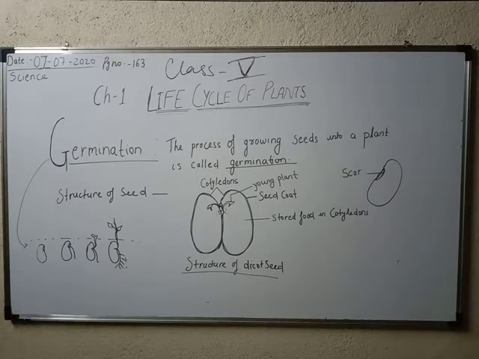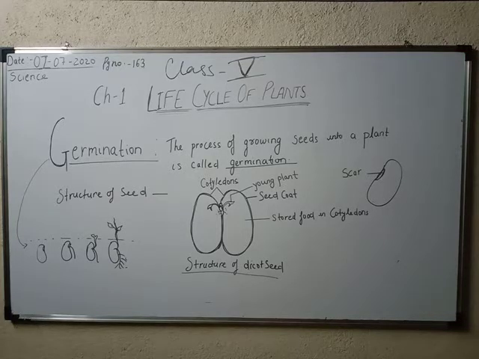First, look at page number 163. The term given is germination. Seeds need air, water and warmth to grow into a plant. The process of a seed growing into a plant is called germination. And what are the requirements for the seed to grow into a plant? That is air, water and warmth. You can underline these three words, as they are very important for the germination of seed.